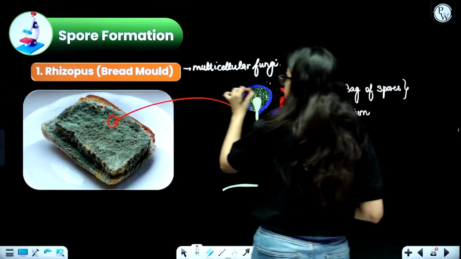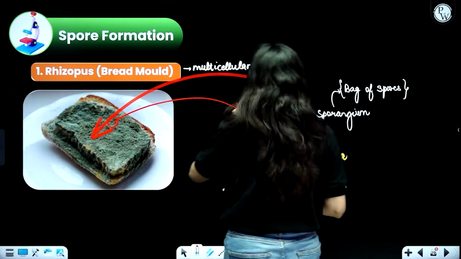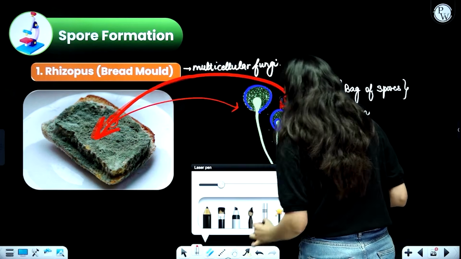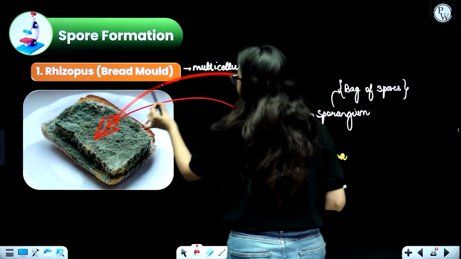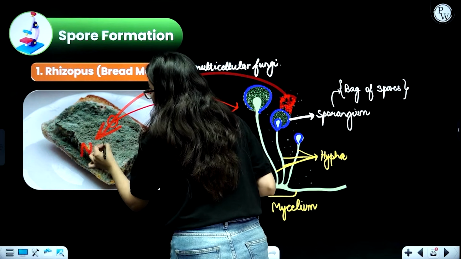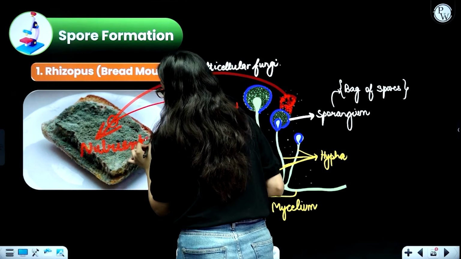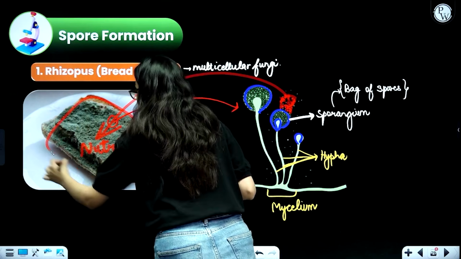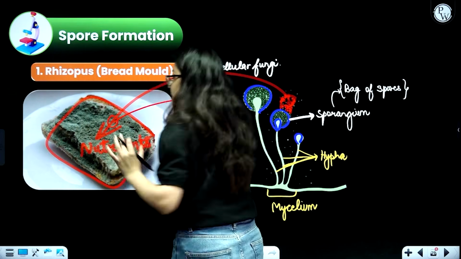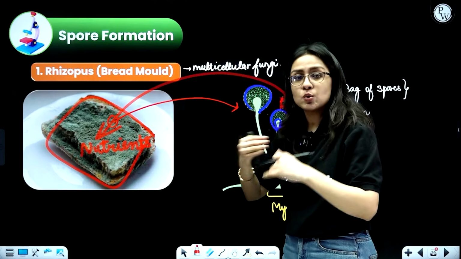If these spores land on the bread, they get a very favorable condition to grow on the bread, because bread has all the nutrients. Since it has all the nutrients, the temperature around the bread is also very favorable for growth. The moisture is also very good. The humidity is also very good. So it starts to replicate.